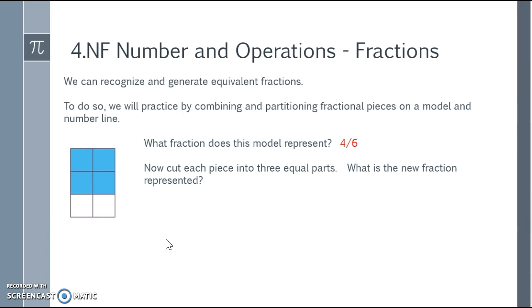What is the new fraction represented? So I took each sixth and I cut it into thirds. So now I see that there are 6, 12, 18 pieces. Well, of the 18 then, there are 1, 2, 3, 4, 5, 6, 12 copies of 1/18 shaded.